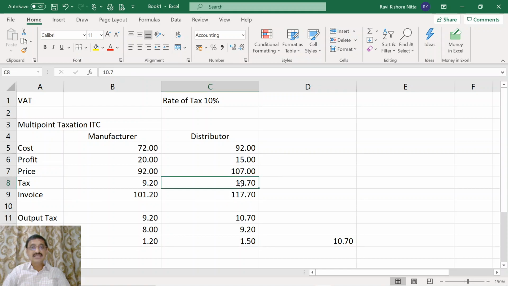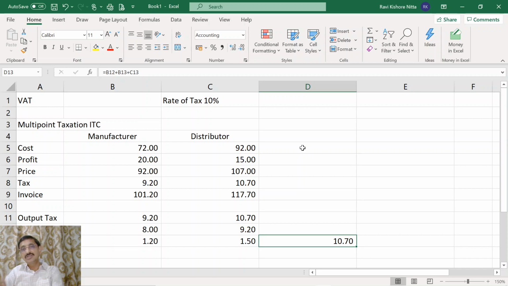The tax at the rate of 10% on 107 is 10.7. What is paid by this distributor is equal to what is received by the government. It means if the chain continues, this VAT system will also continue.